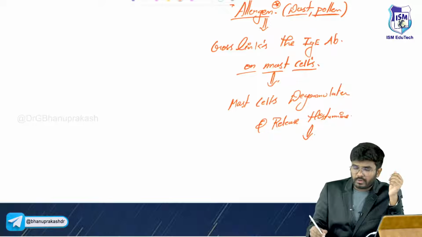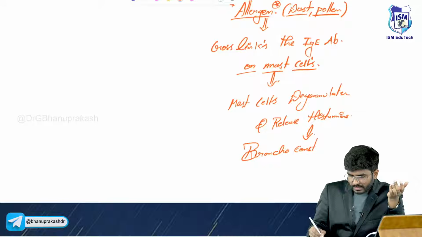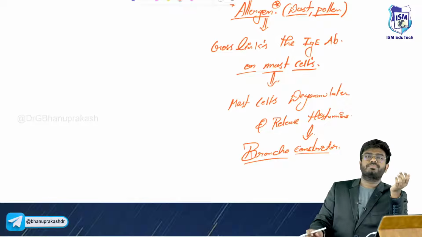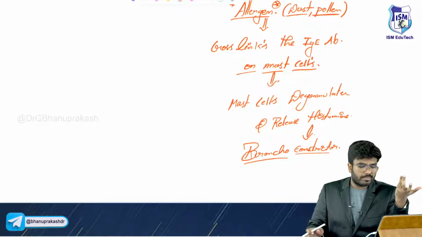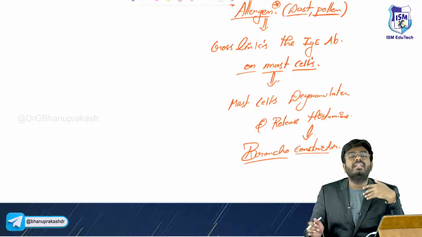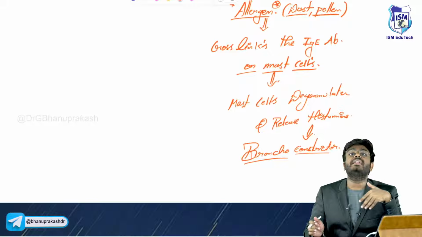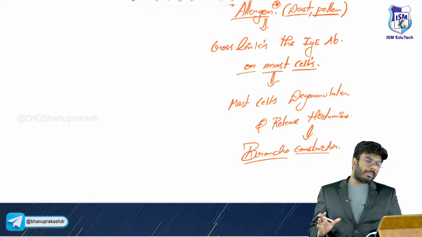Now what will this histamine do? What do you think? The histamine is a bronchoconstrictor. So bronchoconstriction is going to happen, and the person will feel difficulty in taking in air. In asthma, there is difficulty in taking in air. So this is the pathogenesis.